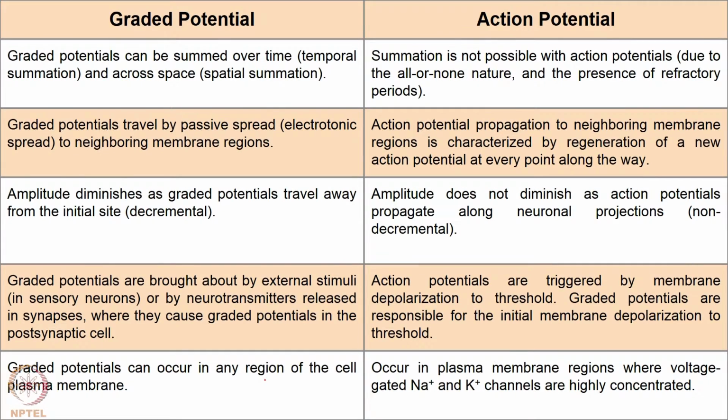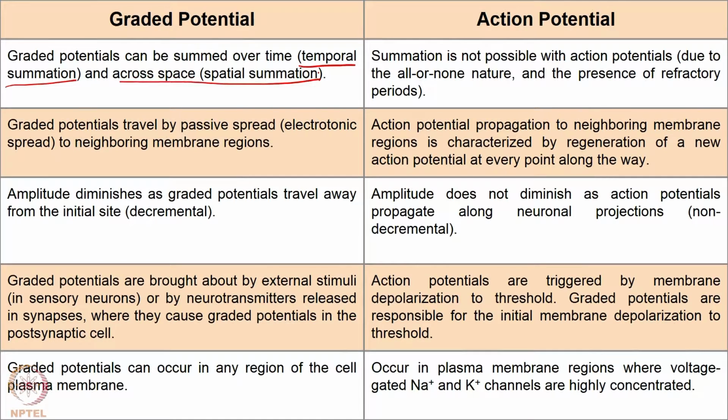And also what you have with graded potentials is that over time it is possible for graded potentials to be summed. We call this temporal summation, and across space graded potentials can also sum, right. This is called spatial summation, whereas as soon as one action potential is caused, you have an all or none phenomenon. Basically you have an action potential.